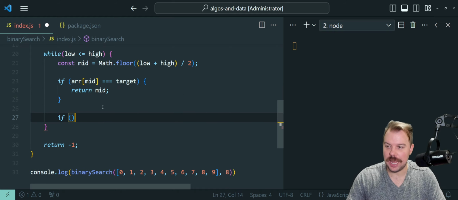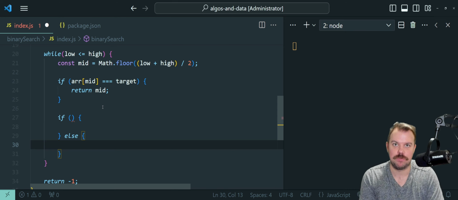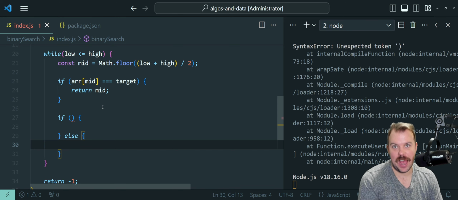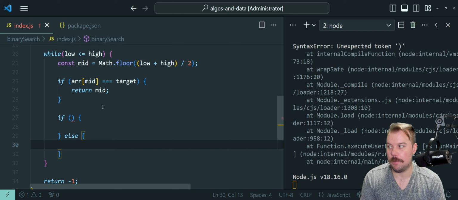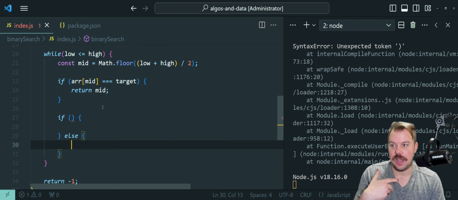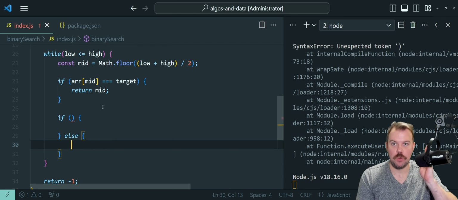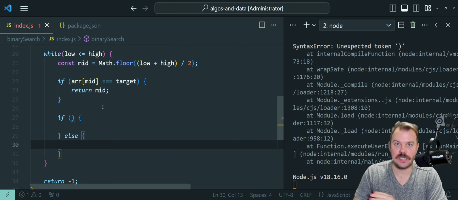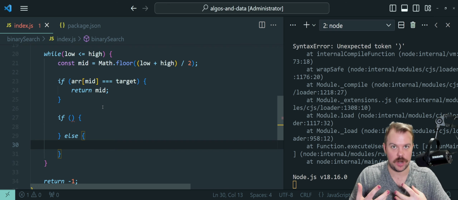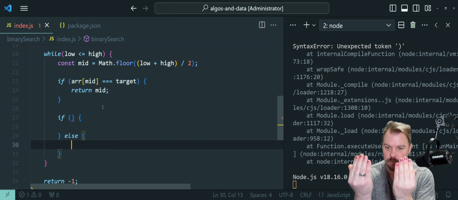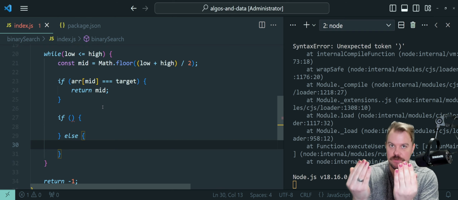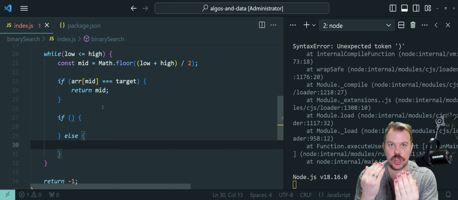Then we have two decisions to make, right? If the value at our midpoint is less than our target, we are going to move our low point up. If it is not less than our target, we're going to move our high point down. This is the determination of the splitting, or the halving, the divide and conquer approach of binary search. We need to know, based on our midpoint, which half of this divided section we are throwing out.